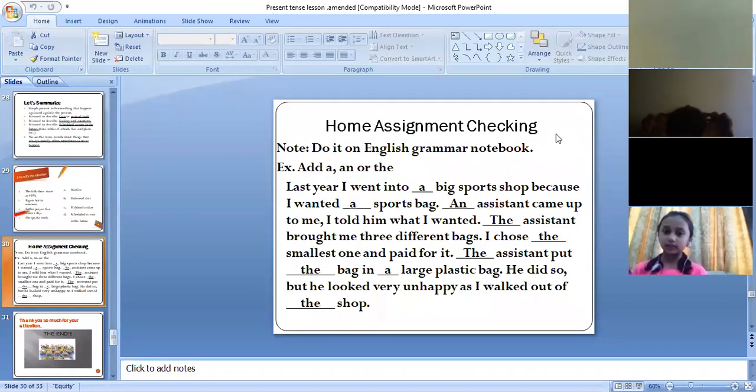Simple present tense is used to tell about your daily routine or habitual actions, universal truth, general truth, things which are always true, and scheduled events. We also use simple present tense to express our likes, dislikes, opinions and thoughts. Is that clear to you?